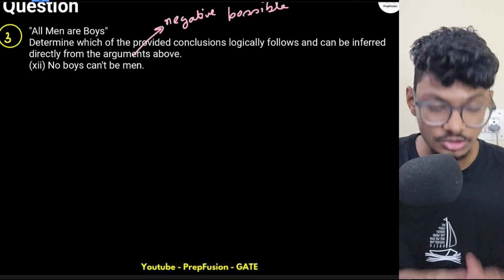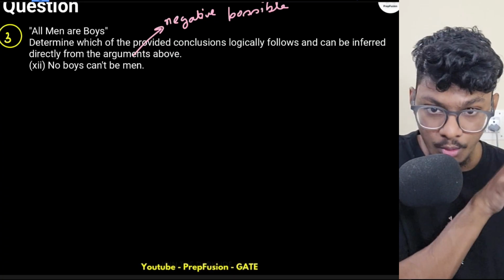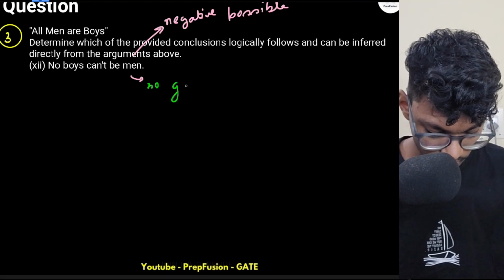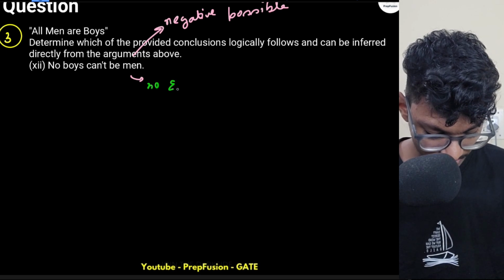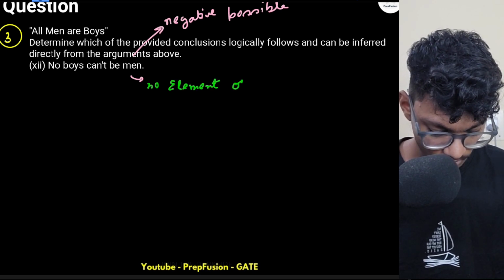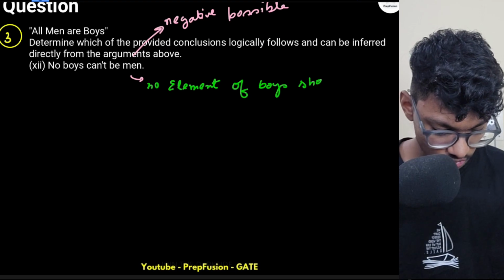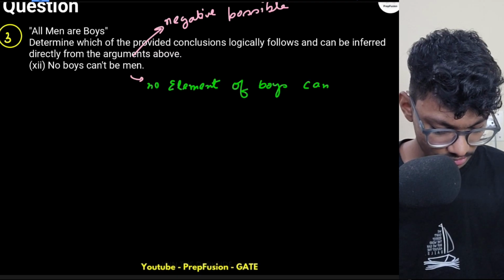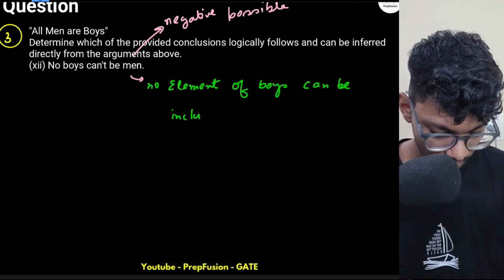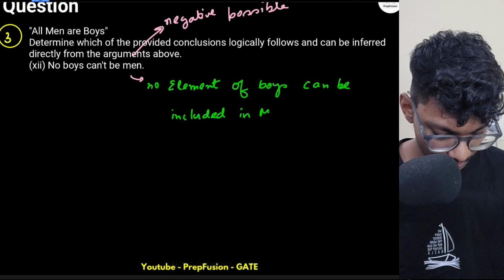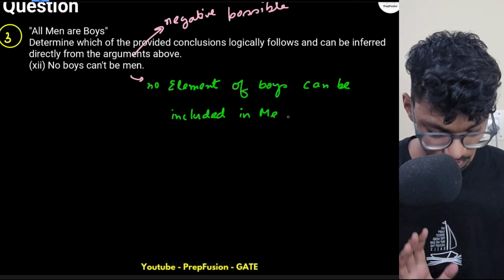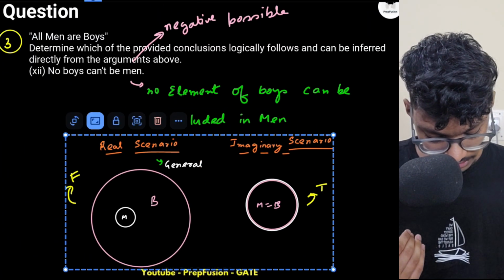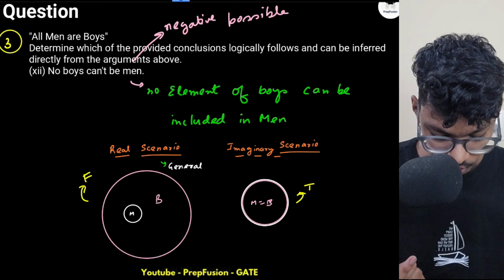No boys can't be men means no group of boys should be included in men. In English, this means no element of boys can be included in men. So first of all, we have to understand the English. Now let's see the pictures. It is saying no boys can't be men.